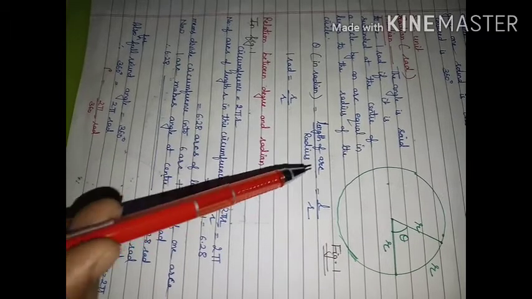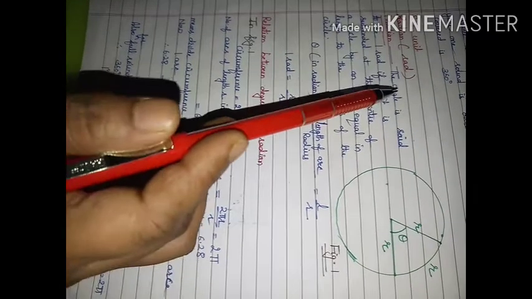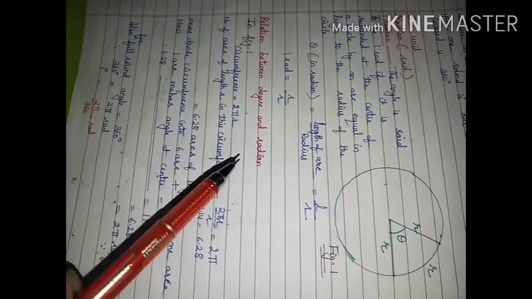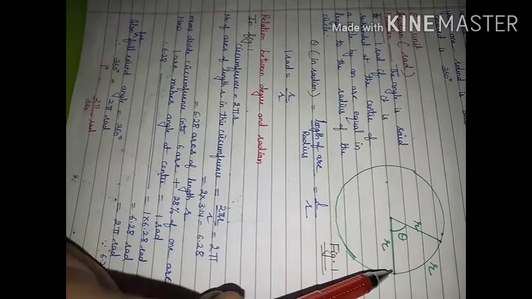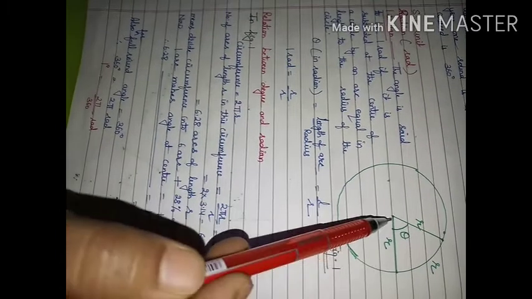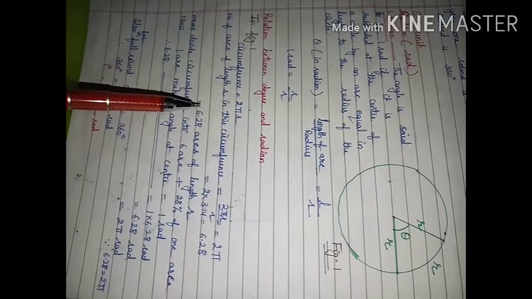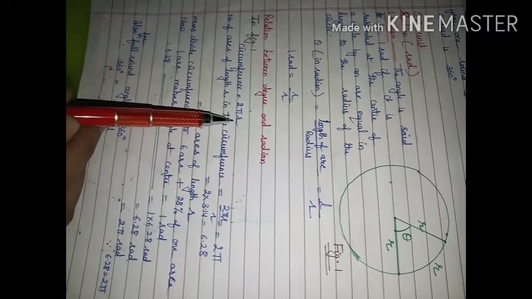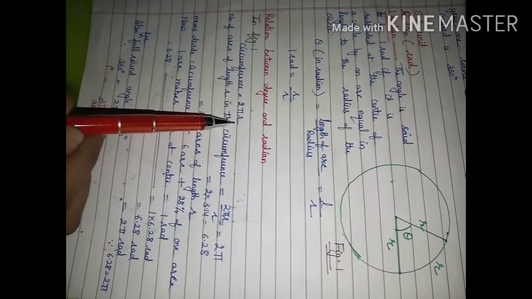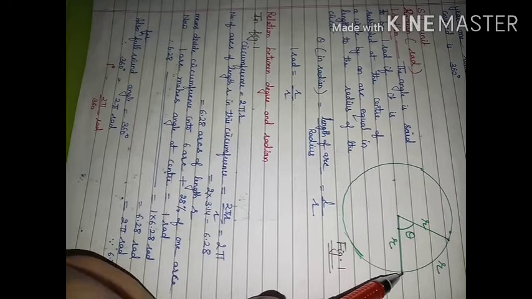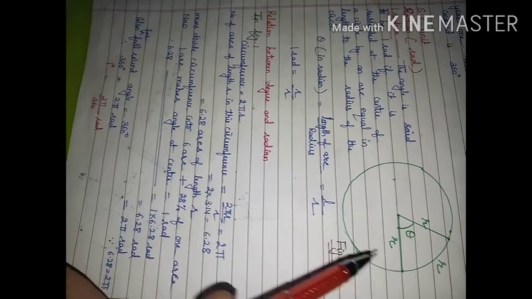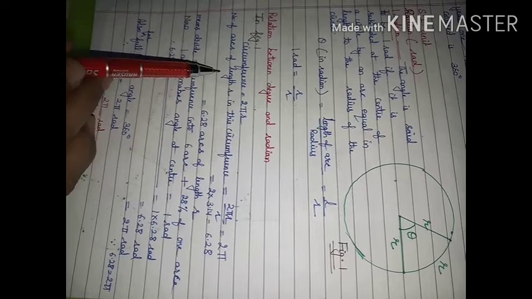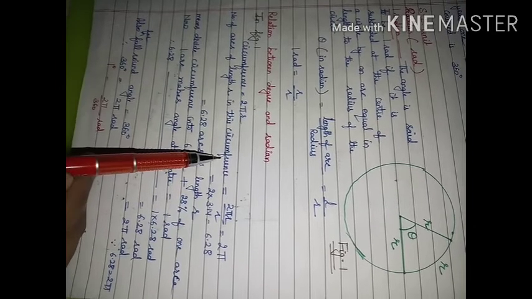Now what is the relation between this radian and degree? Mainly we are going to have numericals based on this relation only. If I consider the circumference of this circle with radius r, then this circumference value is coming out to be 2 pi r. And then if I ask you how many such arcs are there in this circumference, the number of arcs of length r in this circumference.